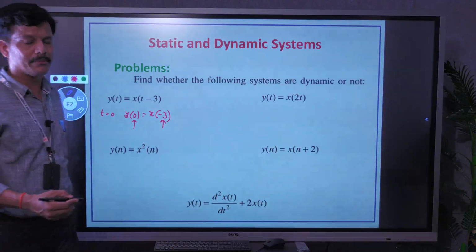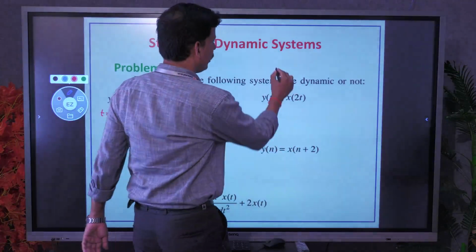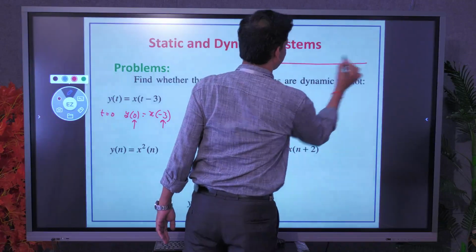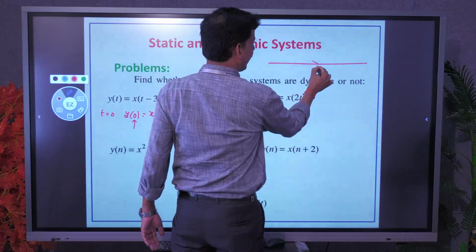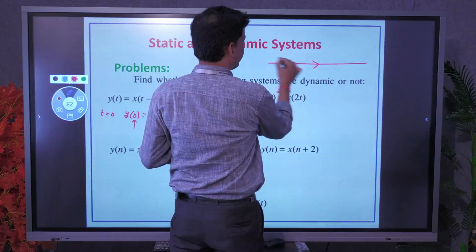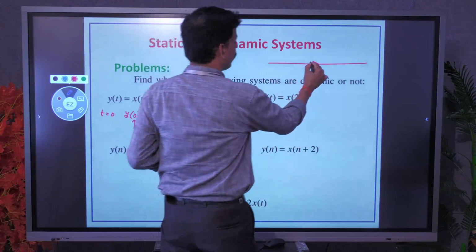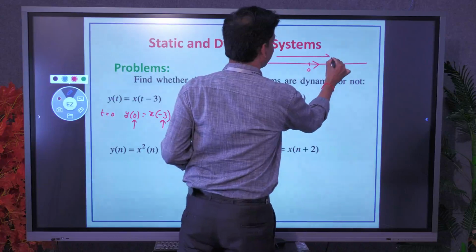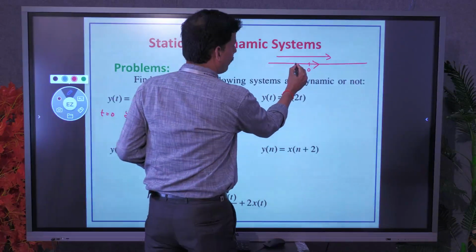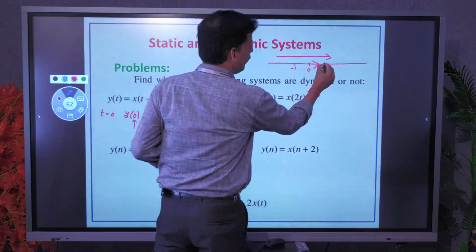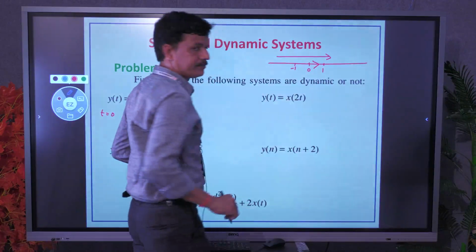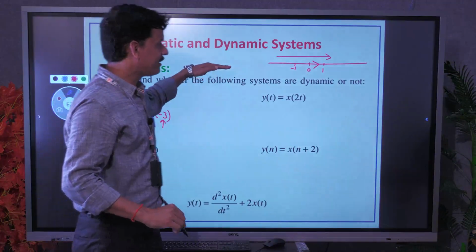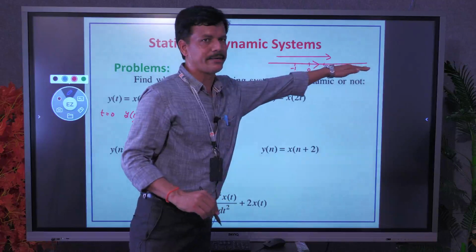For easy remembering of this, you can take an axis, t or n axis, traveling from left to right. So let 0 be here. For 0, minus 1 is past. For 0, 1 is future. So let us consider that we are traveling from left to right.